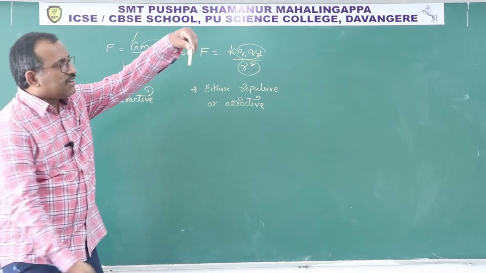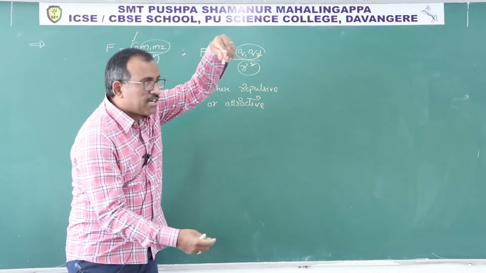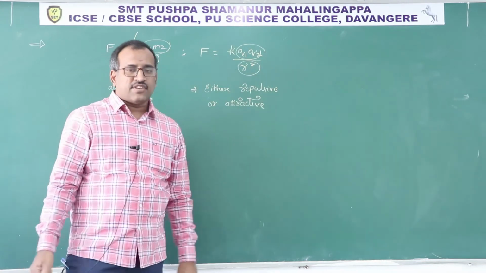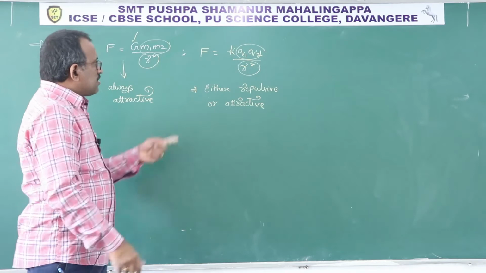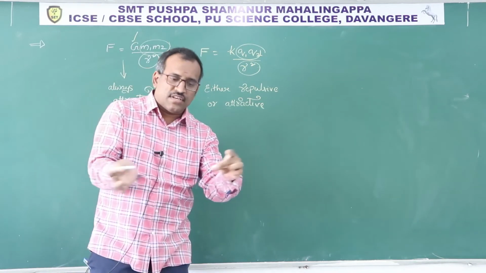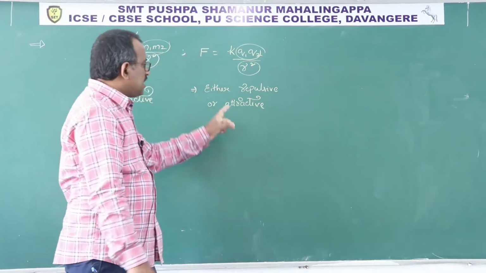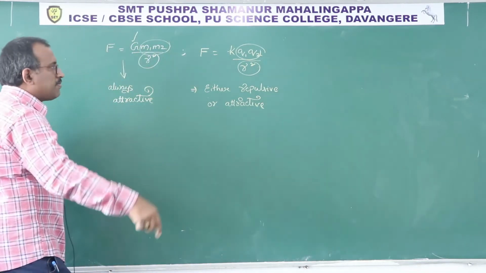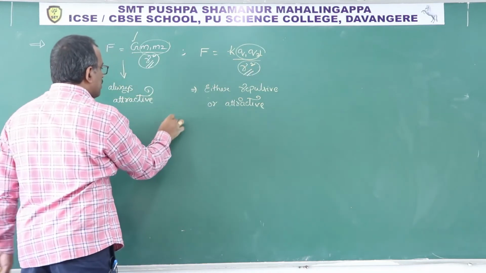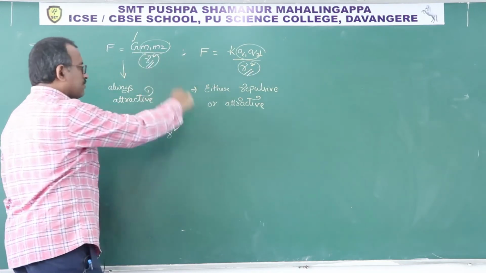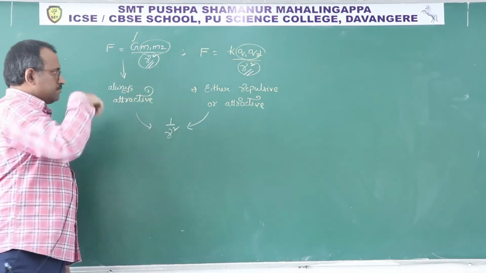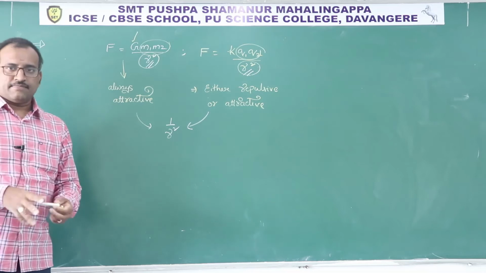Because you can see, if I drop a chalk, it comes down. Always attractive. But for charges, positive and positive repel, positive and negative attract. So this is either repulsive or attractive. Then the common property is that both obey the inverse square law. Clear?